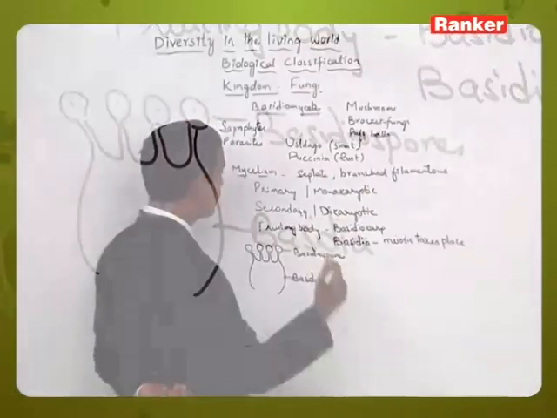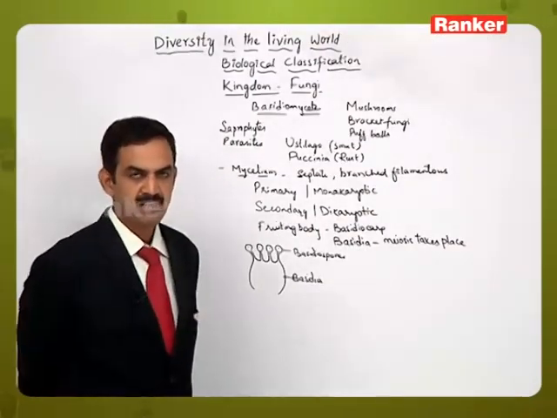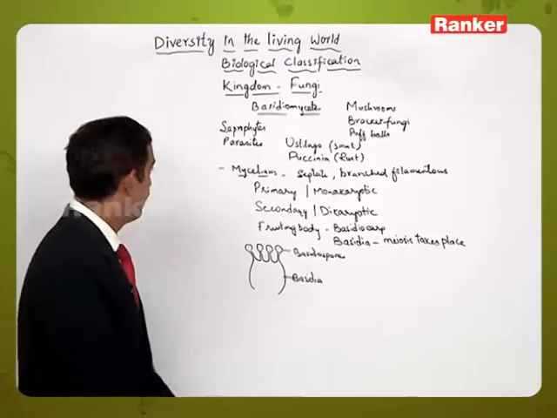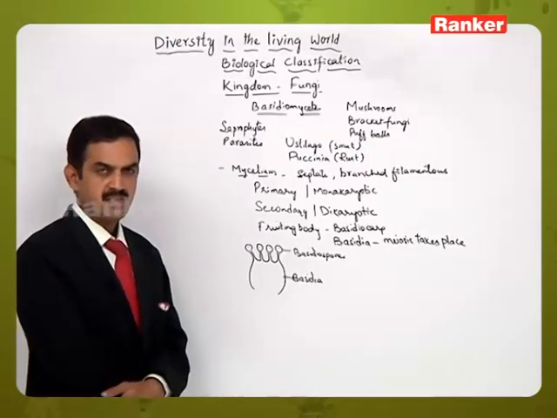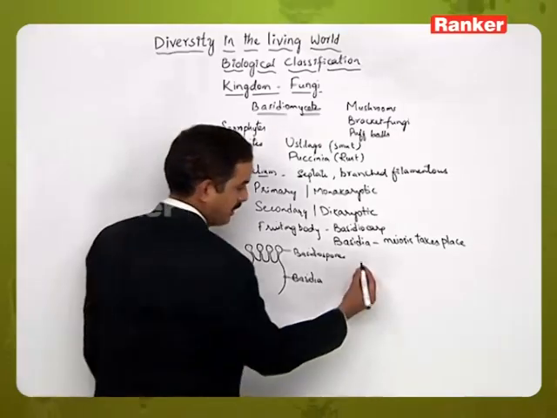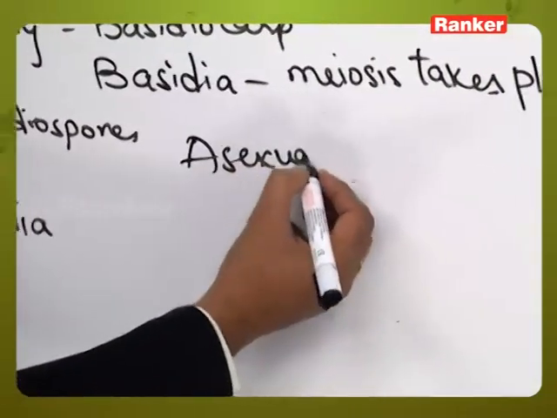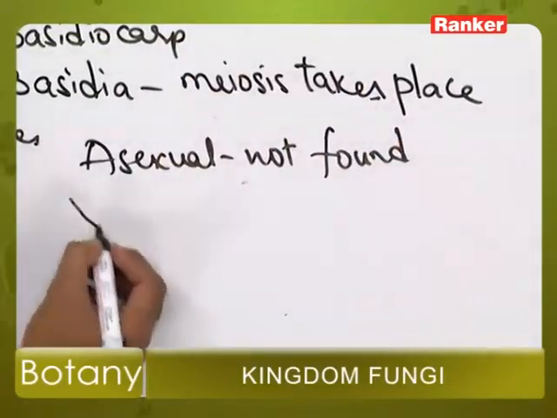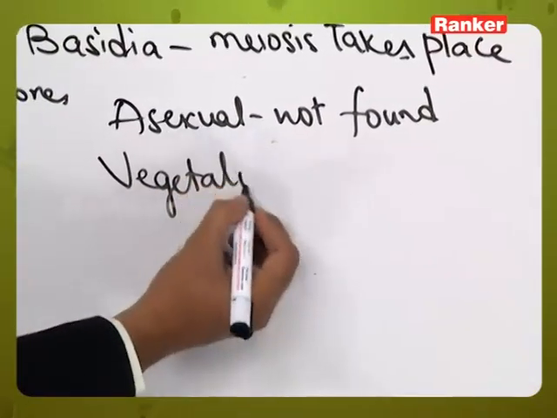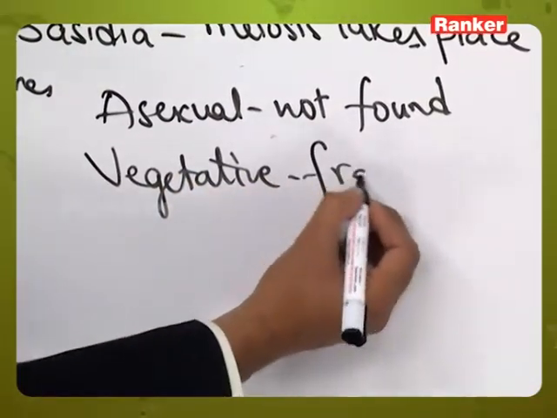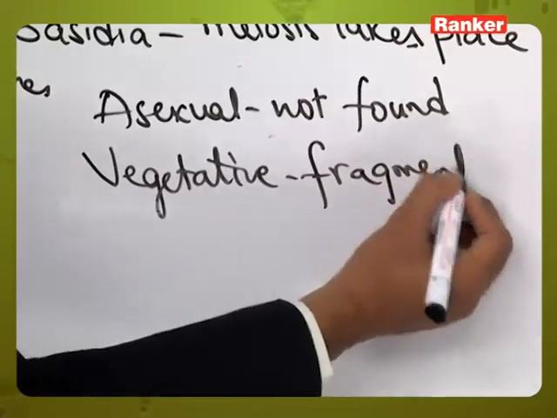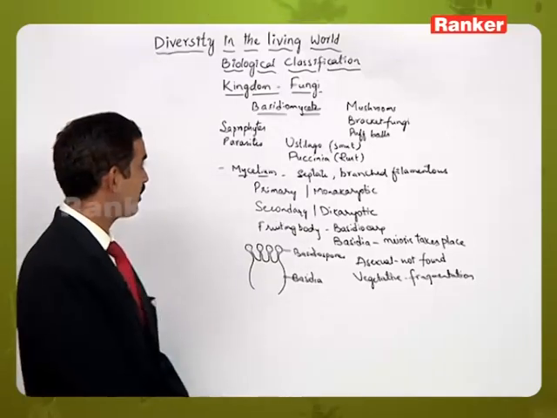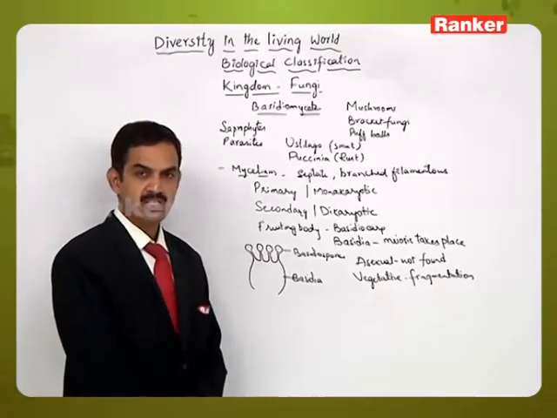basidiospores. So these basidiospores, when they germinate, once again they will give rise to the primary mycelium of the plant body. This is about the sexual reproduction which occurs in the members of Basidiomycetes. Generally, asexual reproduction is not found in these members, and vegetative reproduction is present, which occurs by a process called fragmentation. Likewise, these are different methods of reproduction which occur in the members of Basidiomycetes.